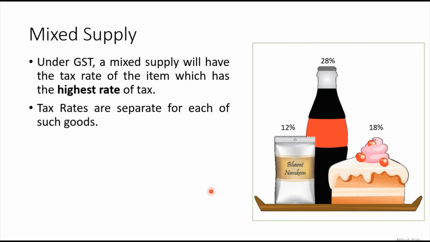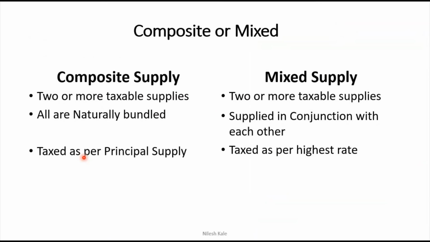Now how will you charge this? It is obviously 28%, because it is the highest rate in the mixed supply, right? So these are the differences between composite supply and mixed supply. Understanding is very essential. Please learn it properly.